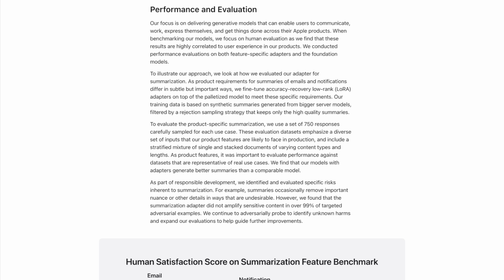As product features, it was important to evaluate performance against datasets that are representative of real use cases. We find that our models with adapters generate better summaries than a comparable model. As part of responsible development, we identified and evaluated specific risks inherent to summarization. For example, summaries occasionally remove important nuance or other details in ways that are undesirable. However, we found that the summarization adapter did not amplify sensitive content in over 99% of targeted adversarial examples. We continue to adversarially probe to identify unknown harms and expand our evaluations to help guide further improvements.